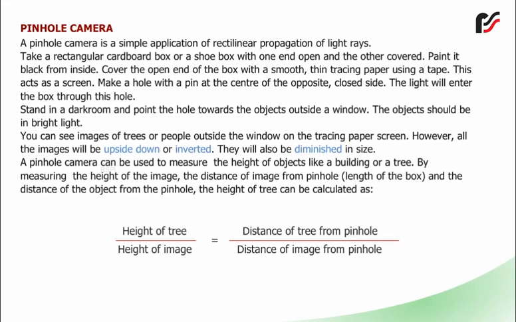A pinhole camera can be used to measure the height of objects like a building or a tree. By measuring the height of the image, the distance of image from pinhole, length of the box, and the distance of the object from the pinhole, the height of tree can be calculated as.